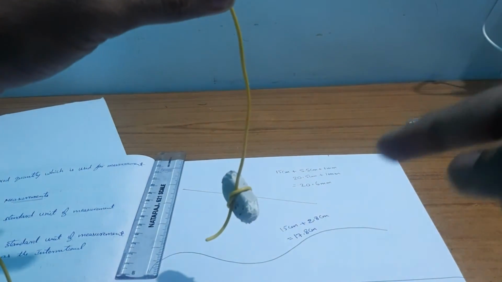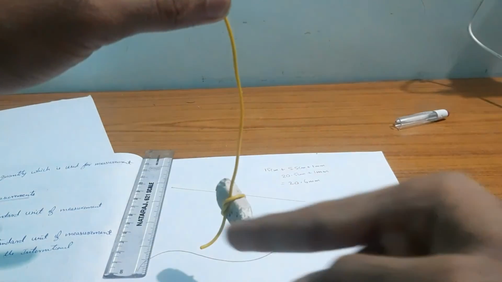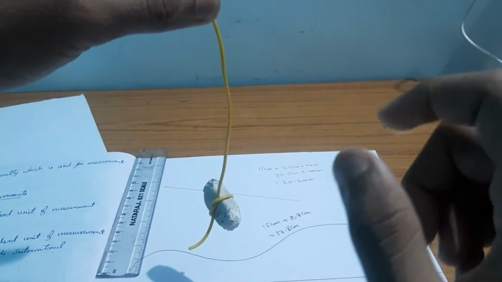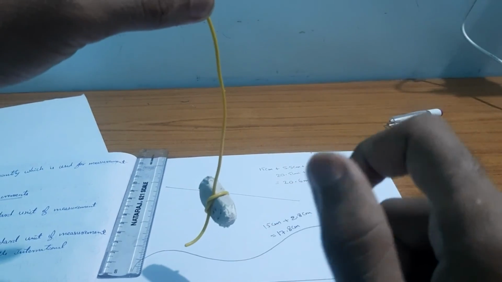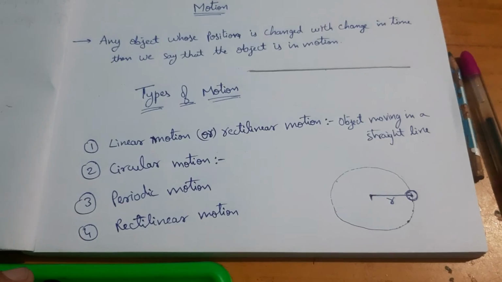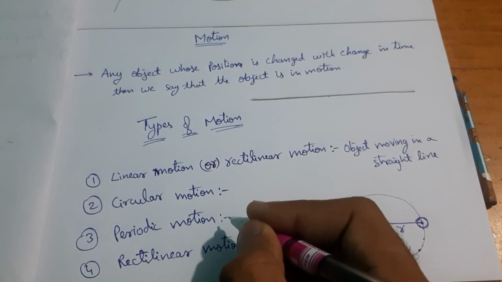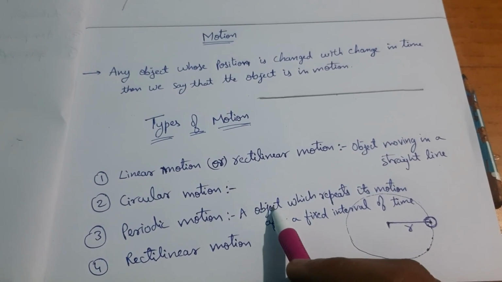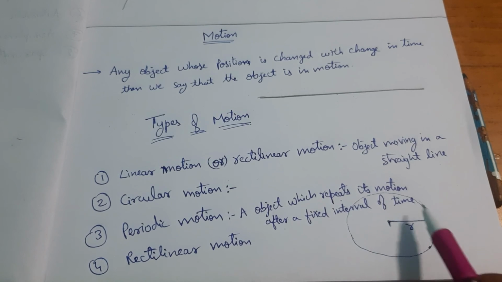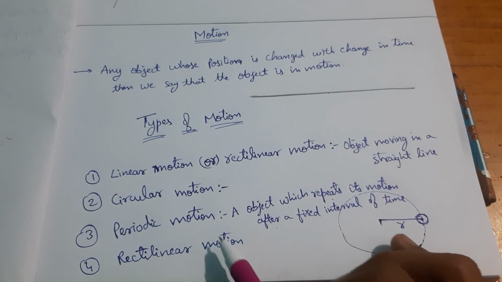So it is repeating its motion after some interval of time. Any object which repeats its motion after an interval of time is called periodic motion. So we can write periodic motion as an object which repeats its motion after a fixed interval of time. Hence this kind of motion is known as periodic motion.